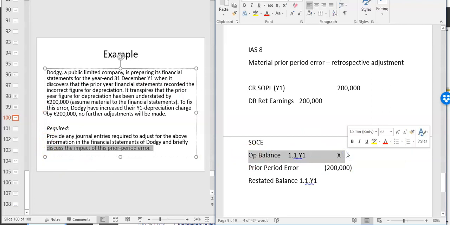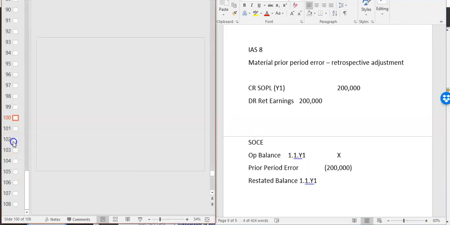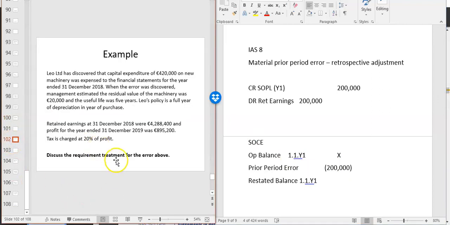You'll present it like that because this figure would have been in the financial statements last year. You have to show it this year so that the users can reconcile back, and then you'll show the prior period error impact, same as with a change in accounting policy. And there'll be a note to the accounts explaining the impact of the prior period error. Now this ignores tax. The next example we look at in a second might have the impact of tax as well, so we'll get an idea how that goes.